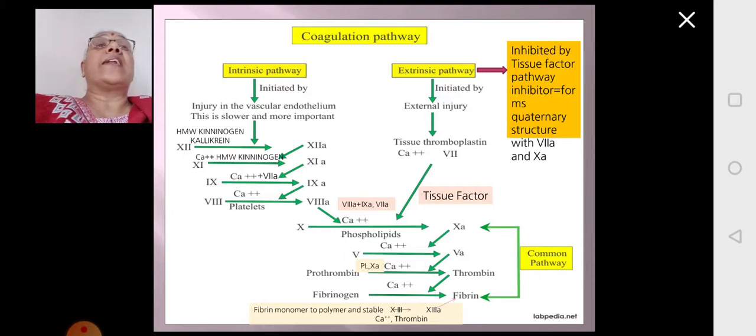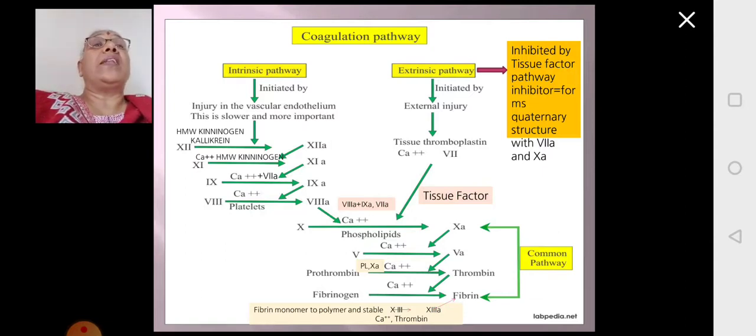Now this active 12A acts as a catalyst. It brings about the conversion of inactive zymogen 11 to active serine protease 11A. This requires calcium ions and high molecular weight kininogen. 11A is a serine protease, acts as a catalyst, and converts inactive zymogen 9 to active serine protease 9A. This requires calcium ions and 7A.